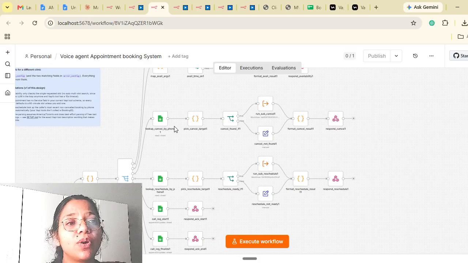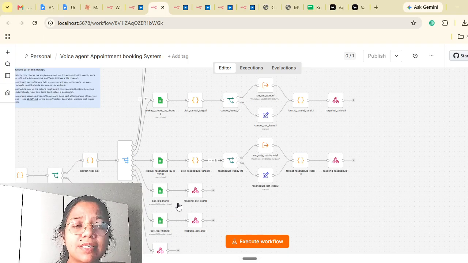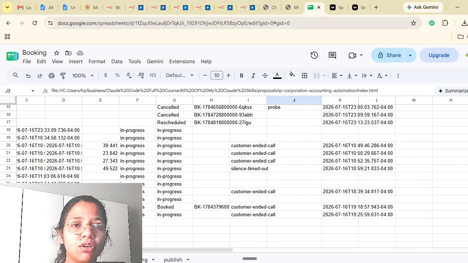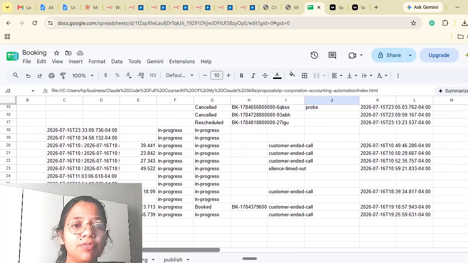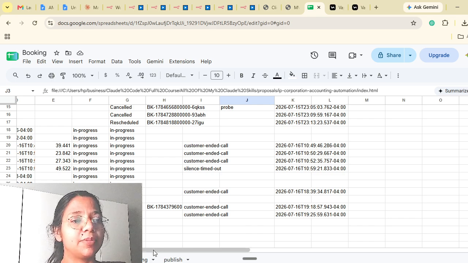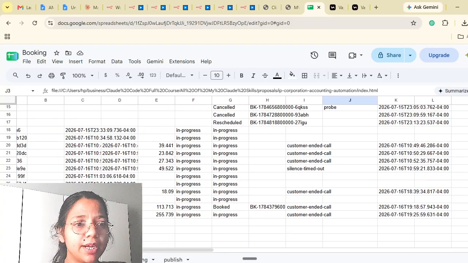If the user wants to cancel the appointment, reschedule, or start a call log, whatever they want, the first step is that it will enter the call log over here. So if for any reason the customer ended the call, or there was a silence timeout, or they hung up for any technical reason, we will have their phone number, and we know where they were calling from.